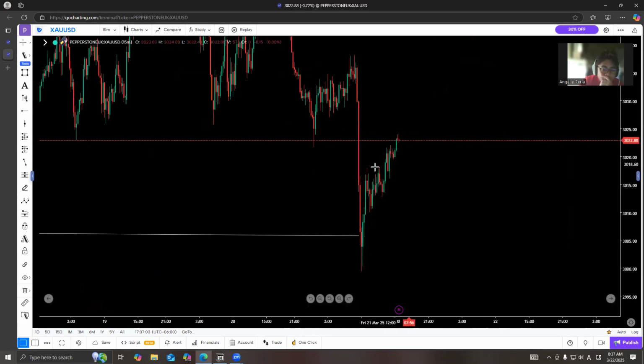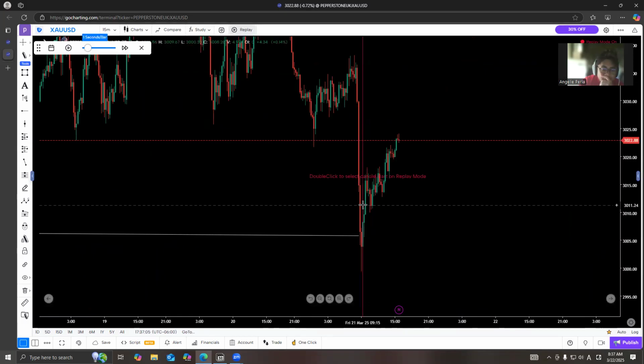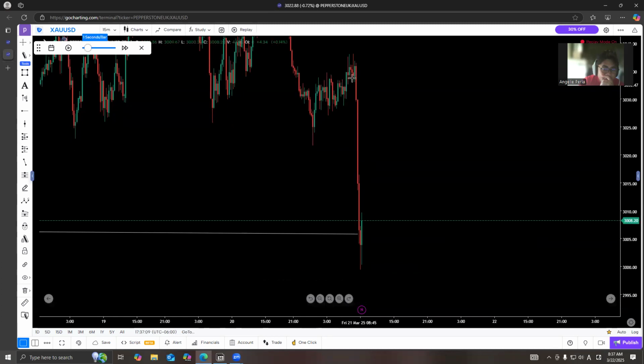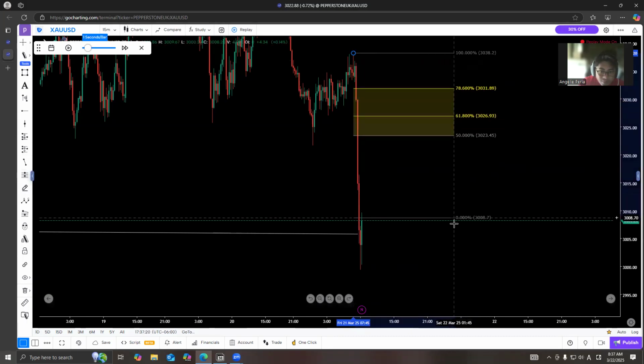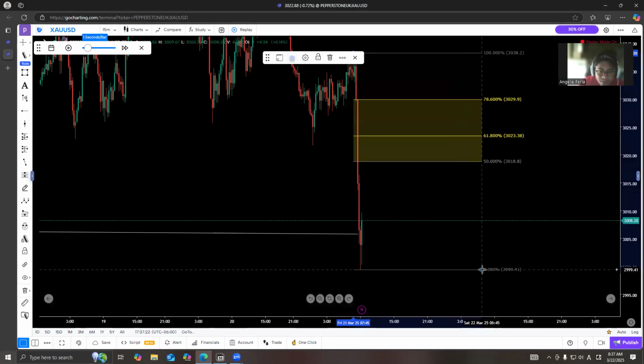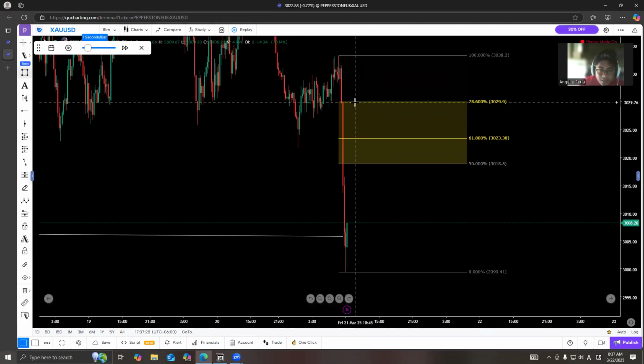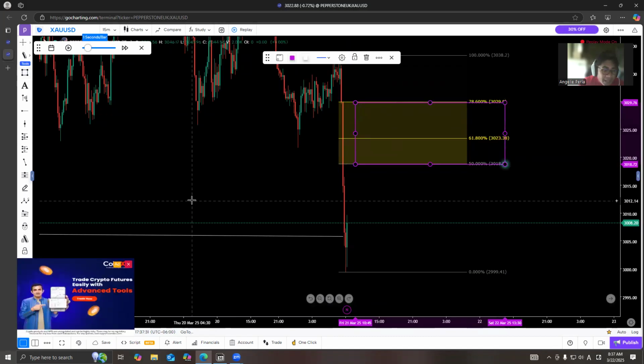Why? First is on the 15-minute time frame, we have a clear valid market structure, which is from this move up to this down low. All right. So we are now seeing its clear imbalance.